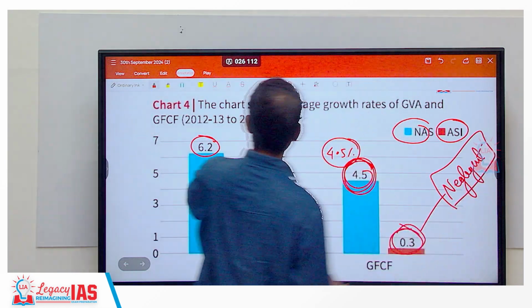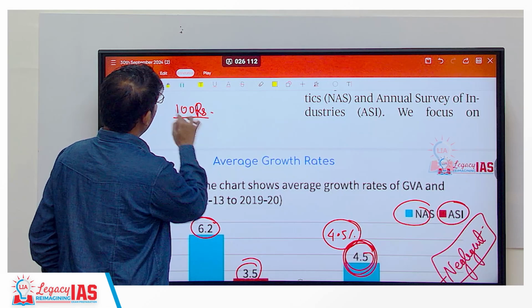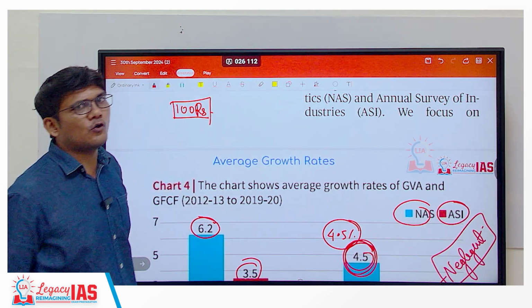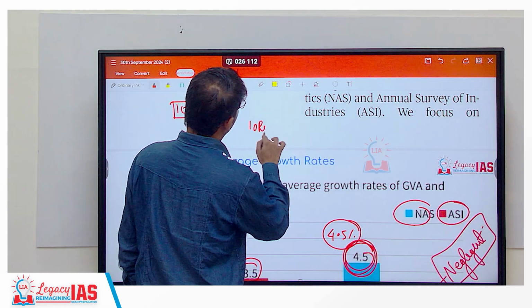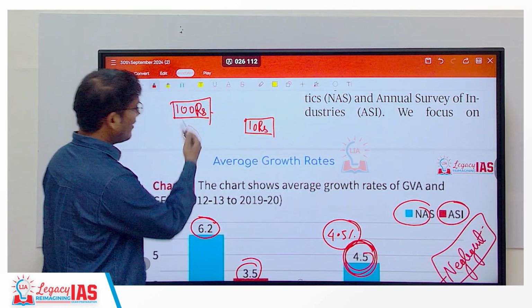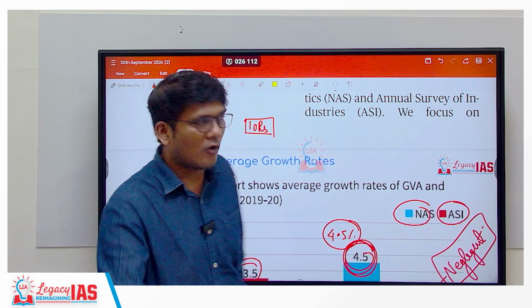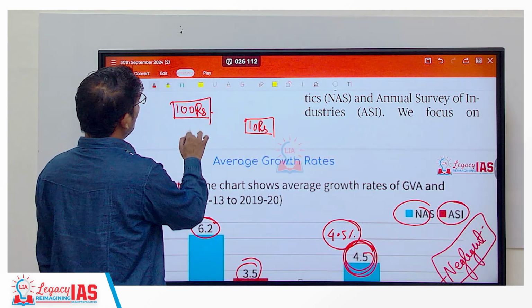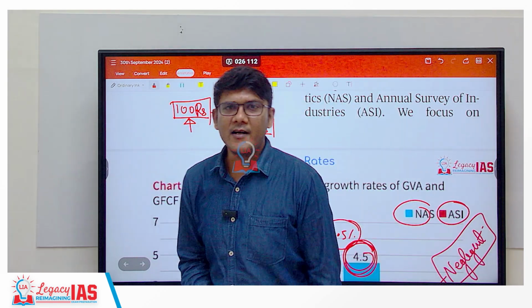Understand this in a manner that if you have 100 rupees and your business is generating 100 rupees of revenue, now you want to expand. Now you add, let's say, 10 rupees more to it, 10% of investment. It will expand, your revenue generation would be more, your profits will increase. All that will happen. But if you do not put any money into the business, then what will happen? It will remain stagnant.